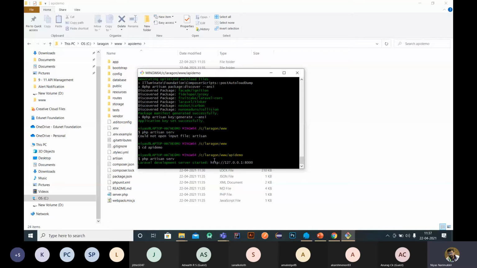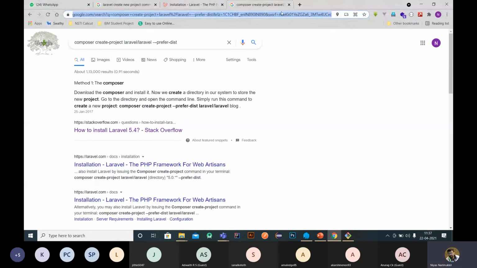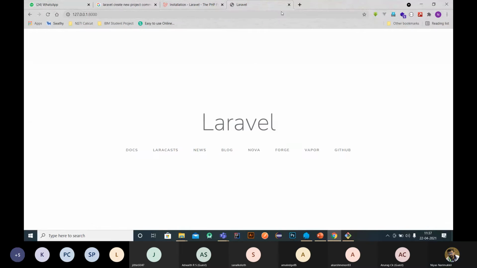You can see the website with the help of this link, localhost:8000. This is a localhost application, a sample application. This is the preferred distribution application, the base Laravel application, so we are loaded with this base application, and we can check the application here.